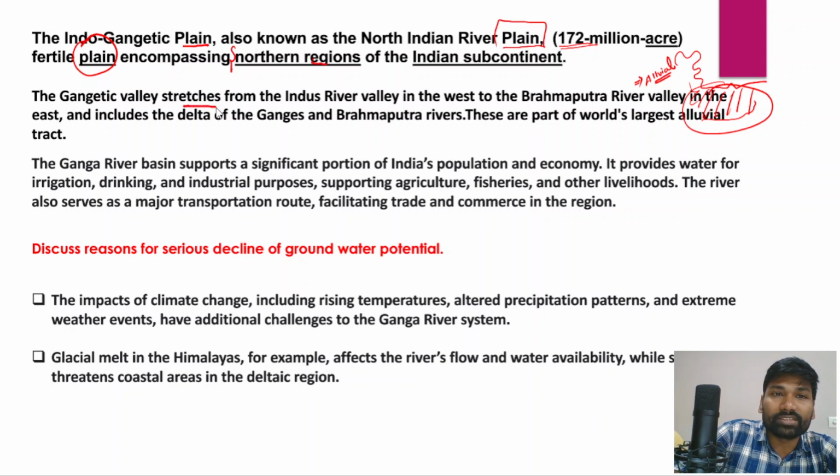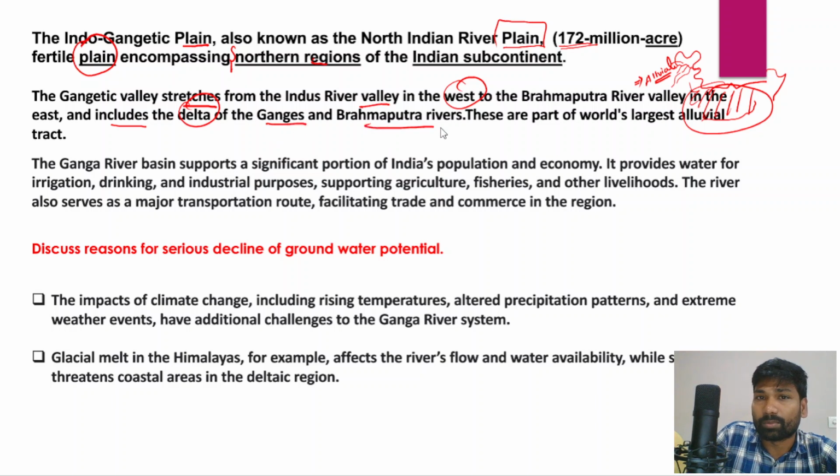So the Gangetic Valley stretches from the Indus River Valley. We all know that the Indus River flows like this, and the Indus River also has various tributaries. So therefore the Gangetic Valley stretches from the Indus River Valley in the west to the Brahmaputra River Valley in the east, and it also includes the delta of the Ganga and Brahmaputra rivers. And in fact, the Indus, Ganga, and Brahmaputra rivers form part of the world's largest alluvial